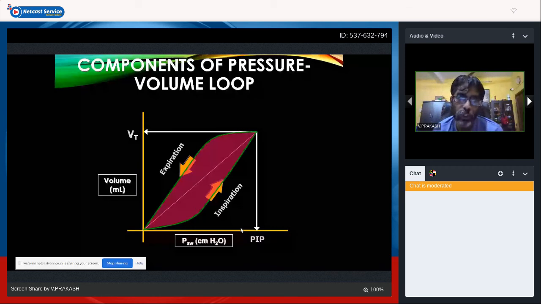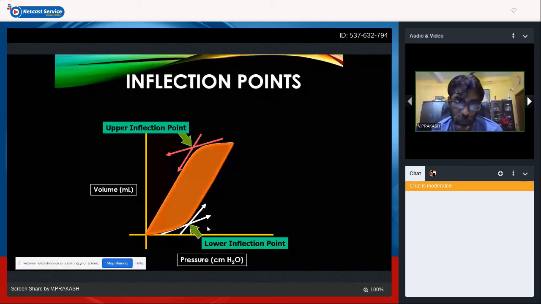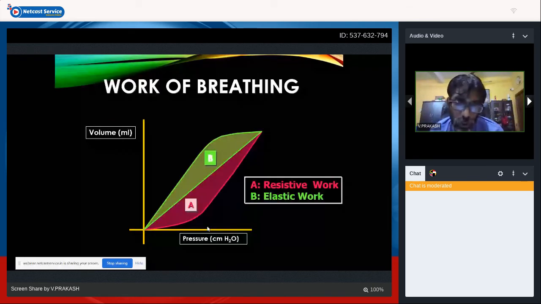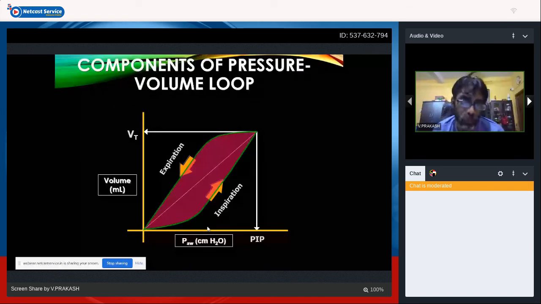So you have these points called inflection points, the lower inflection point and the upper inflection point. The graphics we have seen so far always start from zero. But for a baby on a ventilator, you are always going to give a PEEP. So the loop always starts from the pressure where we are giving the PEEP. We never give a PEEP of 0 on a ventilator. So the loop will start from the point where the PEEP is set. For example, if PEEP is 4, it starts from 4. If PEEP is 5, it starts from 5.